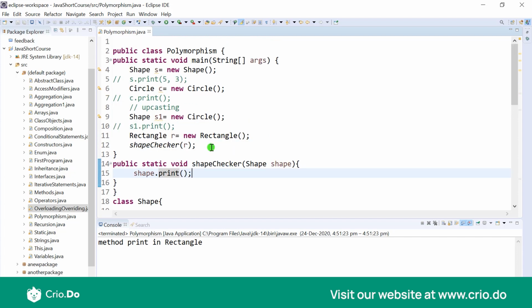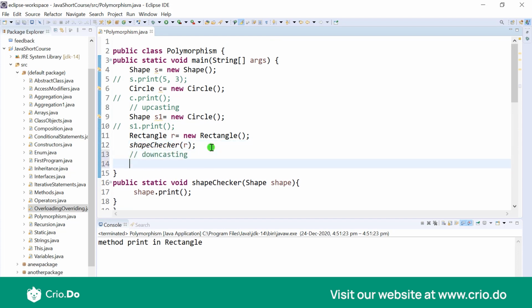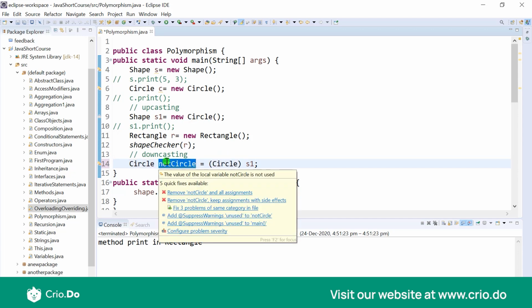Now there is another thing known as downcasting. So what is downcasting? If you logically understand it, upcasting is where we are casting the child object to the parent. Downcasting would be to have a parent object casted to child. So you would have something like this. You have a Shape which let's say is called S1. So S1 is actually a shape, right? But then it is initialized with the object of circle. So now what you could do is you could simply cast that using these round brackets of Circle and then put that in another object of circle, and this will definitely work as you would expect.